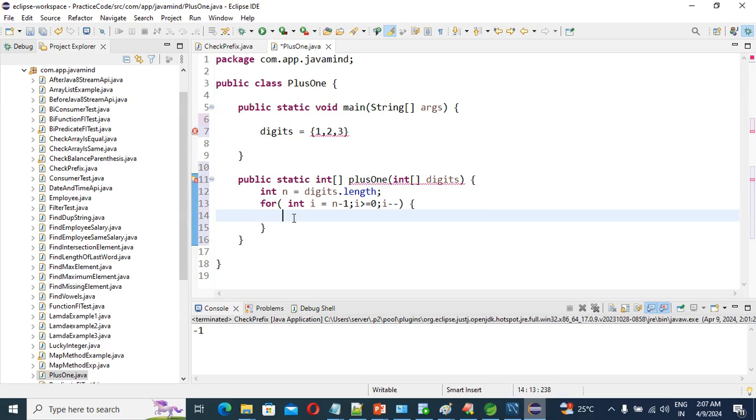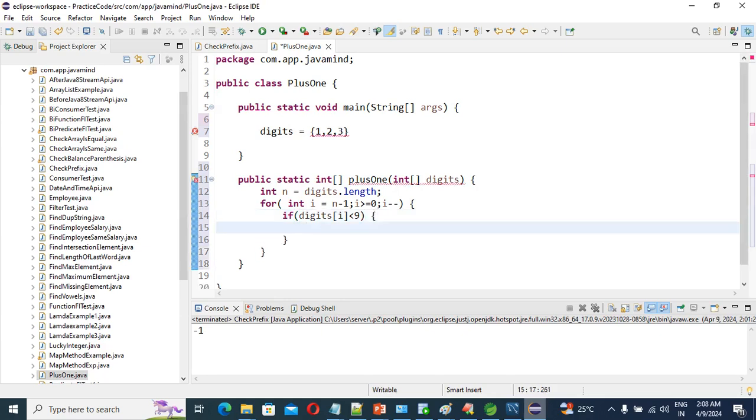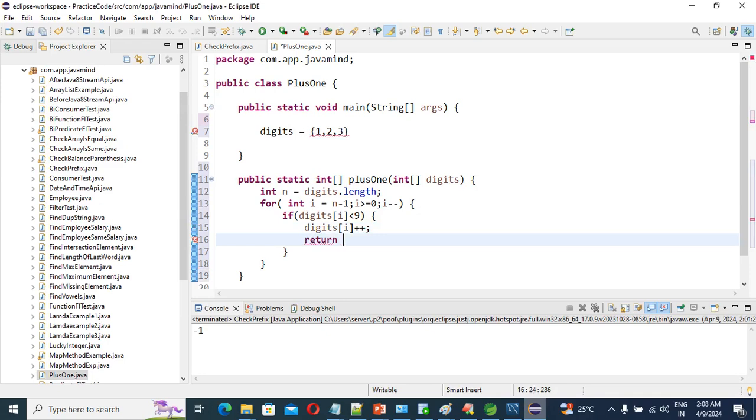So what we are going to write here, guys, is one condition: if digits of i is less than 9, then digits of i plus plus, and return digits.